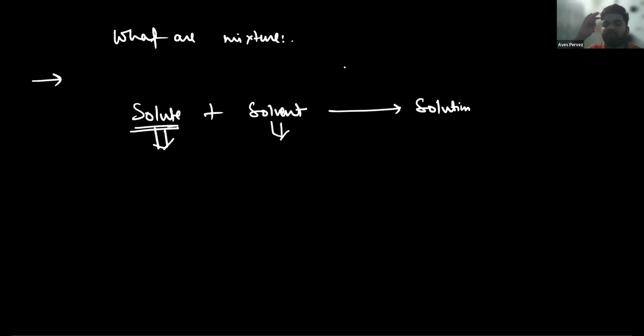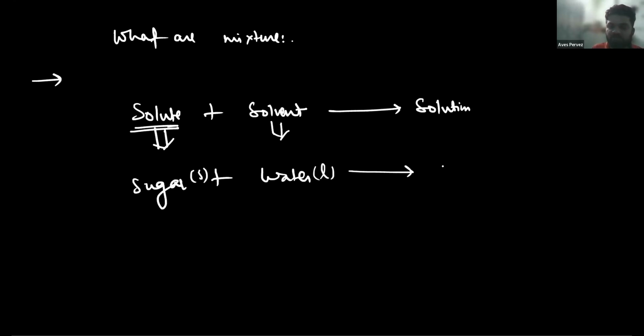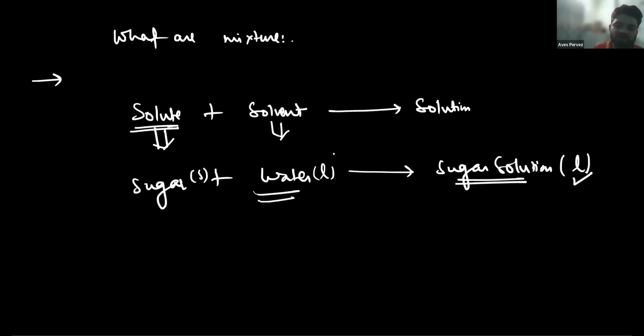For example, if I have water and sugar, you know that sugar is solid and water is liquid, and you have sugar solution. So you know that sugar solution is liquid. Whatever is liquid is the solvent. So water is the liquid, so it is the solvent. Now you understood? Okay.